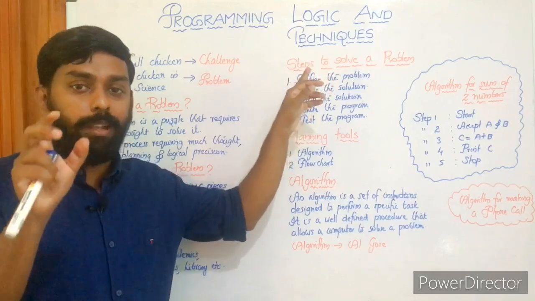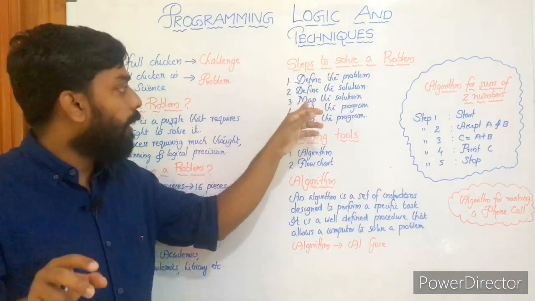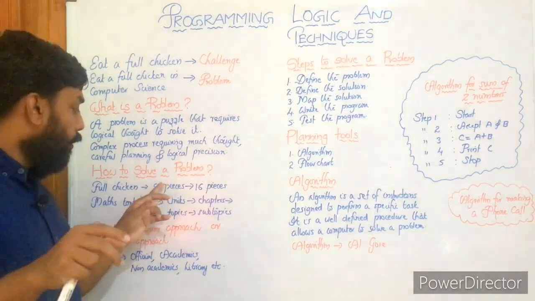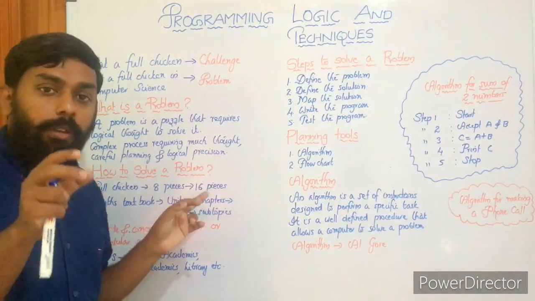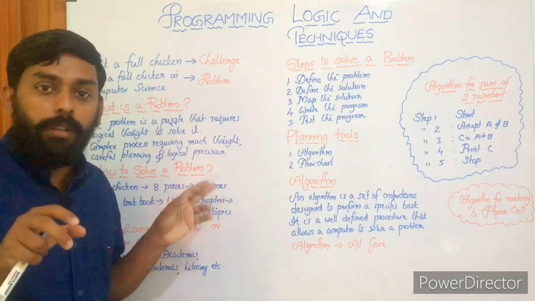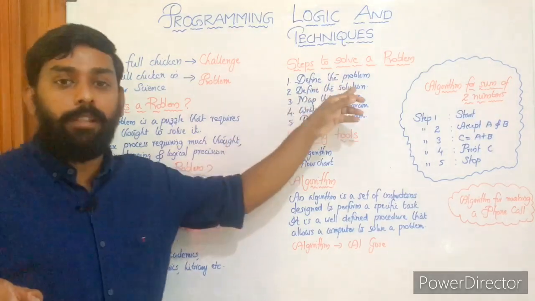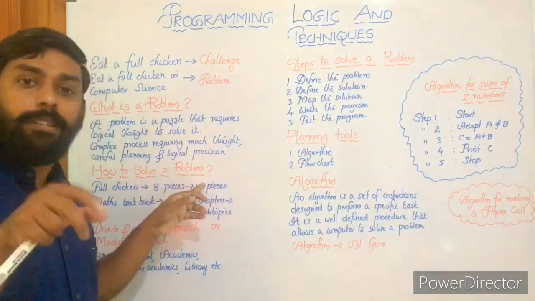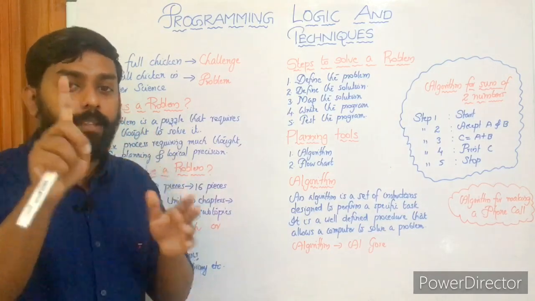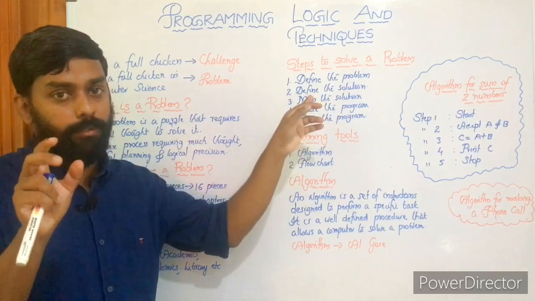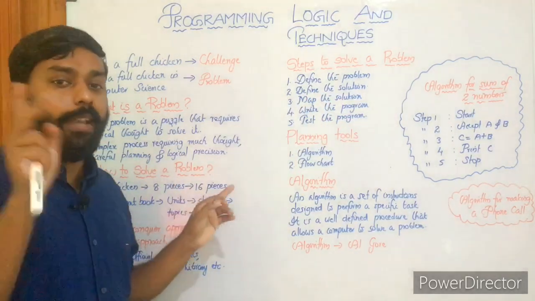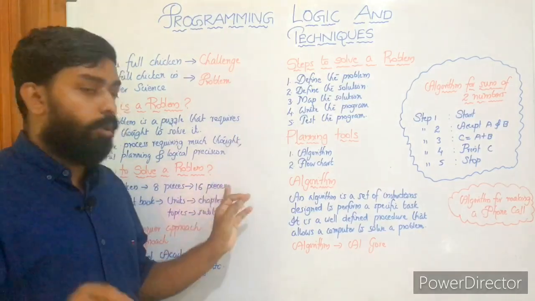So define the solutions is the second step. And the third is map the solution. These are the two steps, right? Two solutions: you can divide your full chicken into either 8 pieces or 16 pieces. So you'll go for 16 pieces, right? That's what mapping the solution is. We'll fix these 16 pieces. Actually, there are a number of solutions and we will fix a solution. That is what mapping the solution is. Here in this case, 8 pieces is the first solution and 16 pieces is the second solution, and we will map the second solution, right?